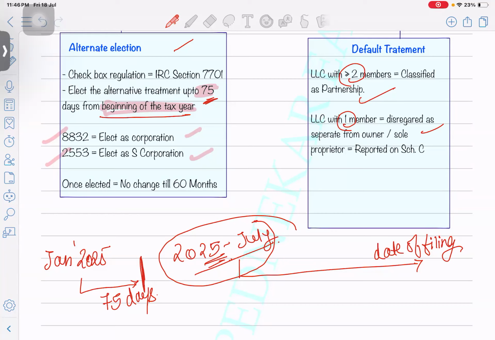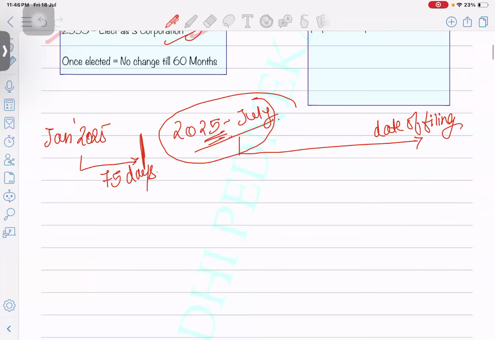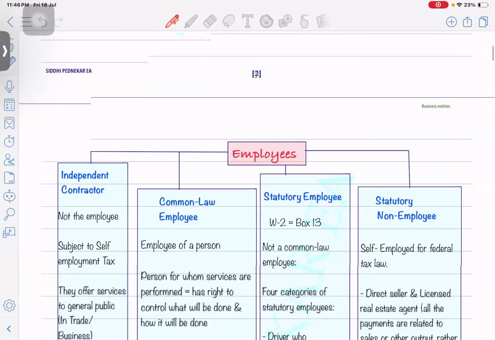Okay. And once you elect either C Corp or S Corp, you should not change it within 60 months. If you want to change it, you should have a valid reason. Let's say your S Corp election has been revoked, that's fine, then you can continue your business back as a C Corporation. But changing every year from C Corp to S Corp, S Corp to C Corp, is not allowed. You should have a valid reason for that. So they have kept a lock-in period of 60 months.